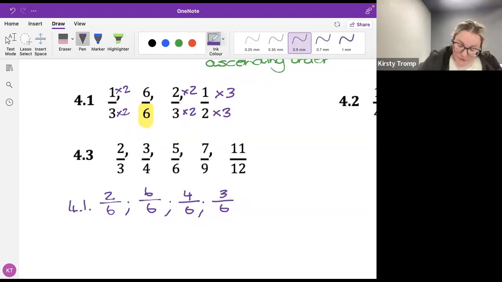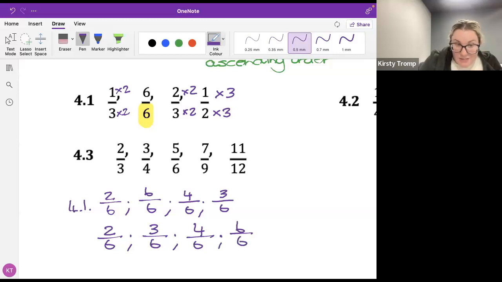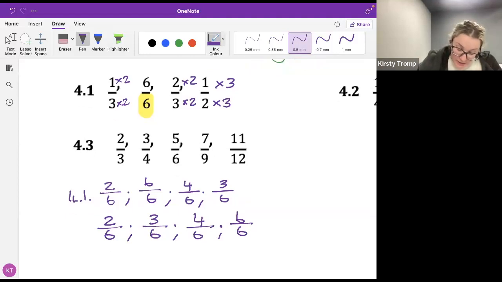Okay, so if I'm writing this from smallest to largest in ascending order, the smallest number I've got here out of 2, 6, 4, and 3 is definitely 2 out of 6. My next one will be 3 out of 6, then 4 out of 6, and then 6 out of 6. But it's important to remember that we need to put it back into its original numbers.